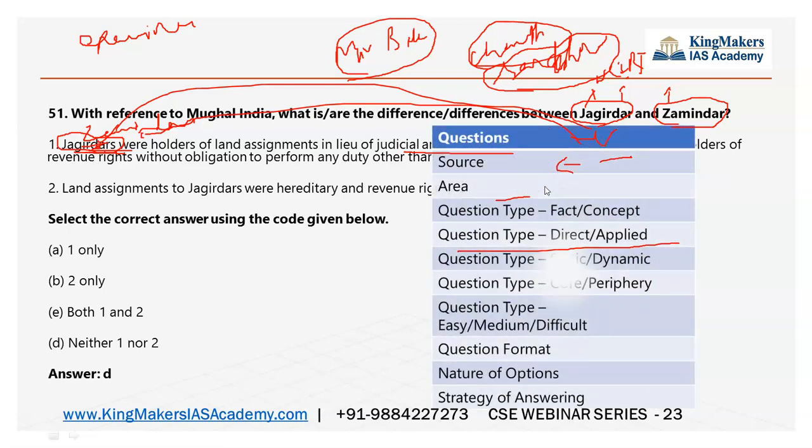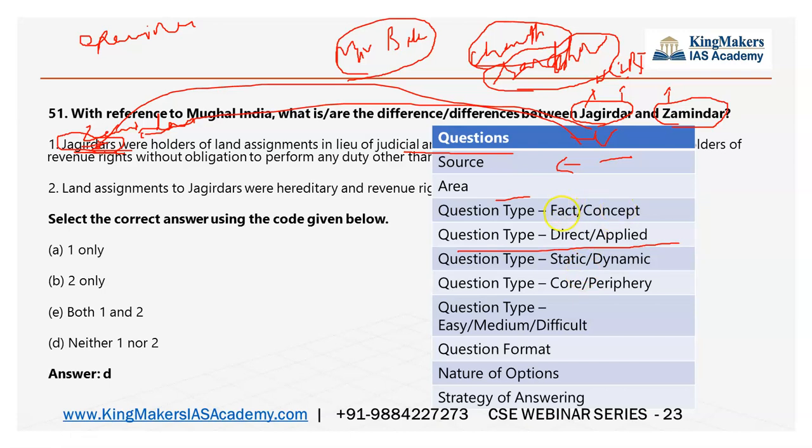About this question, it is a history question from the basic NCERT, but the terms may not be defined. So you must know what a Jagirdar and a Zamindar are, as on the internet. Fact or concept, it is an old NCERT, not a new NCERT.